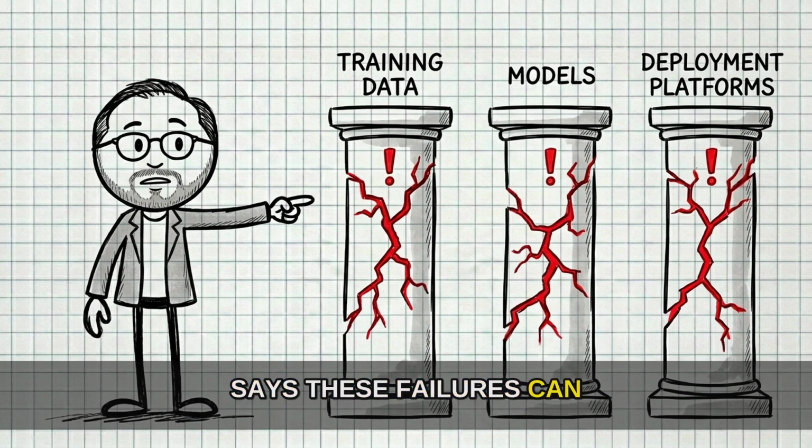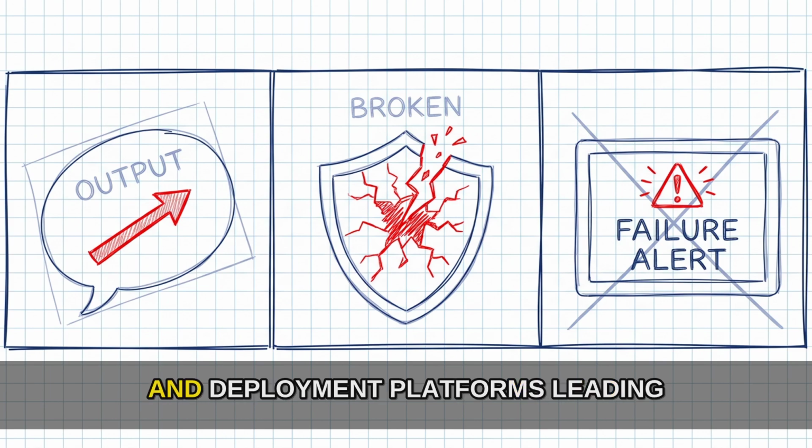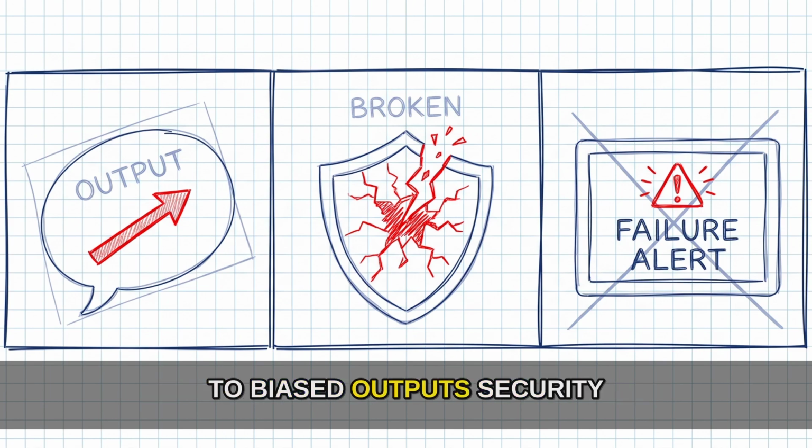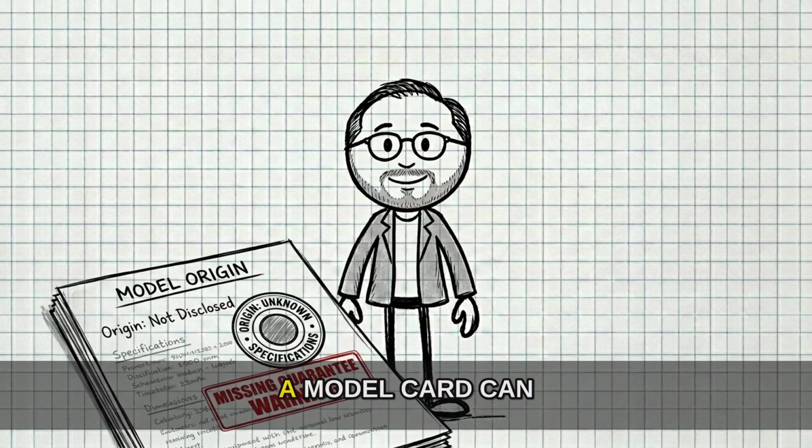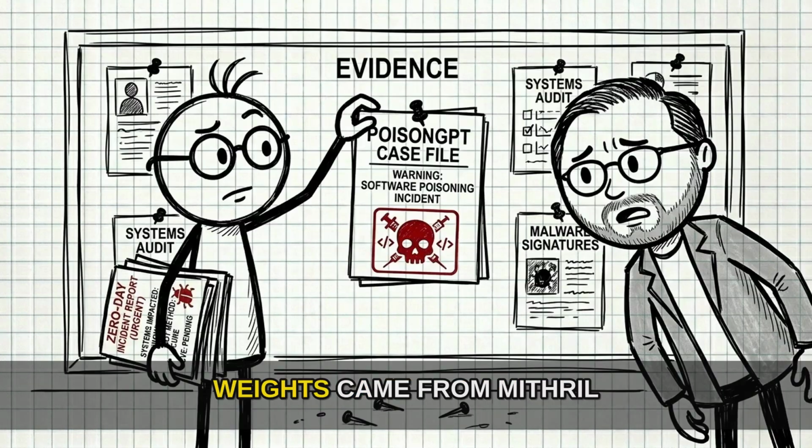OWASP says these failures can affect training data, models, and deployment platforms, leading to biased outputs, security breaches, or system failures. Start with model provenance. A model card can describe a model, but OWASP says it does not guarantee where the weights came from.